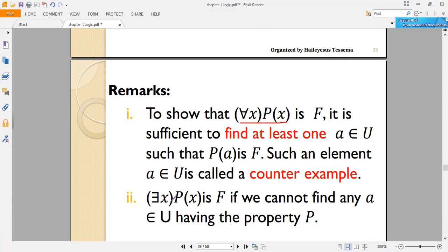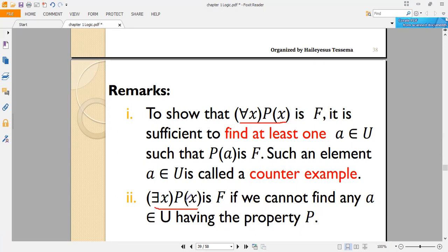ነው። ስለዚህ አንድ ኤግዛምፕል ነው የምንፈልገው ማለት ነው ፎልስ ለማድረግ for all x p of x ለምን ለሁሉ x የሚሰራ ከሆነ እኛ ለምንወስዳት ካውንተር ኤግዛምፕል x መስራት ነበረበት። so false መሆኑን ትሩ መሆኑን ቼክ ለማድረግ ኢንዳይሬክትሊ false የምታደርግልን አንድ ቫሪያብል አንድ ኤሌመንት in the universe of discourse እንወስዳለን ማለት ነው። similarly there exists x p of x is false መሆኑን if we cannot find any element in the universe of discourse having the property p ማለት ነው። አሁን there exists x p of x የሚለው false ለማድረግ አንድ ኤሌመንት ማናገኝ ከሆነ we can say it is false።